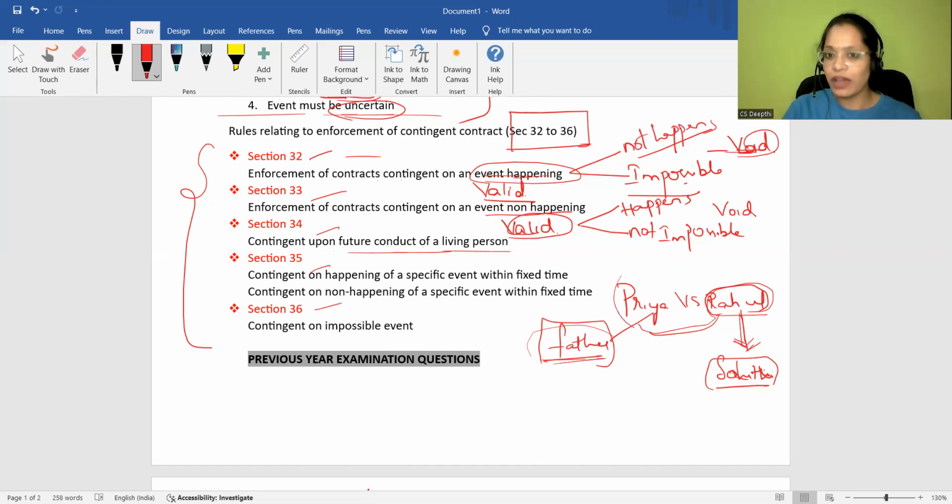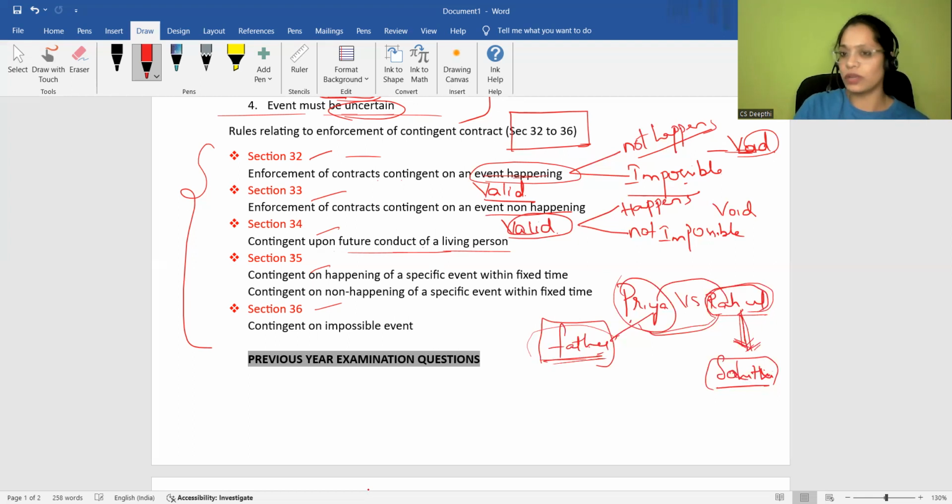That means Priya has every right to file a suit on Rahul for breach of the contract. Why? Because the agreement was that only when Priya's father expires, he will marry Priya. Priya's father is still alive, right? Then how can he marry Sahiti in that duration of time?